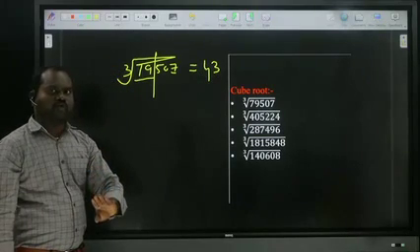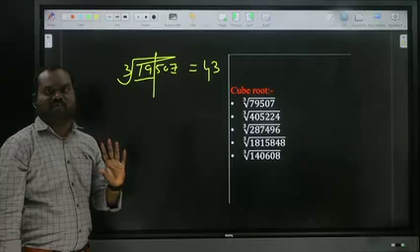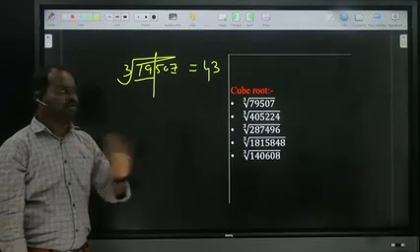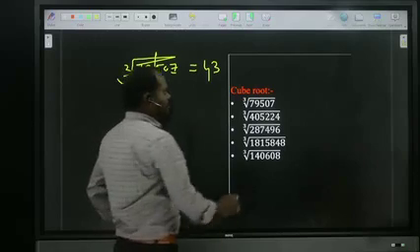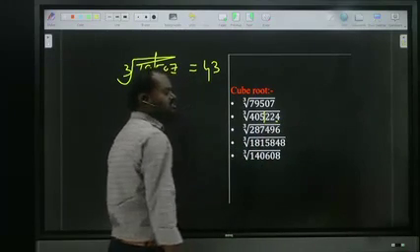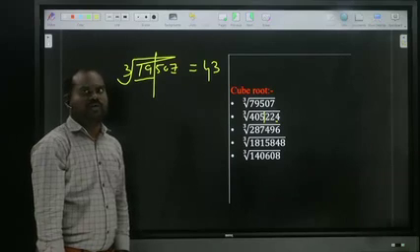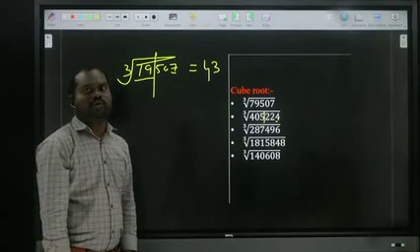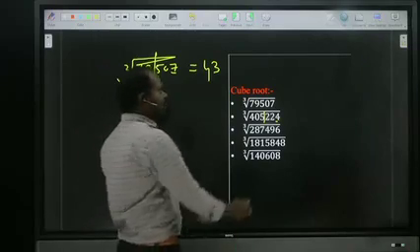Compared to square root, cube root is very easy. Within 2 steps we can close. I will say one more example. Break it after 3 terms. 4 as a last digit is in which cube? 1 cube 1, 2 cube 8, 3 cube 27, 4 cube 64. So 4 is the last digit in 4 cube.